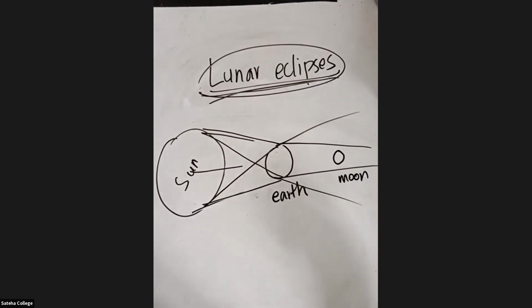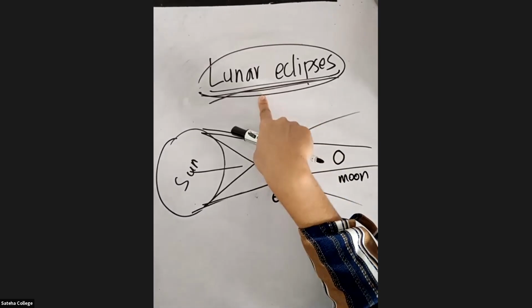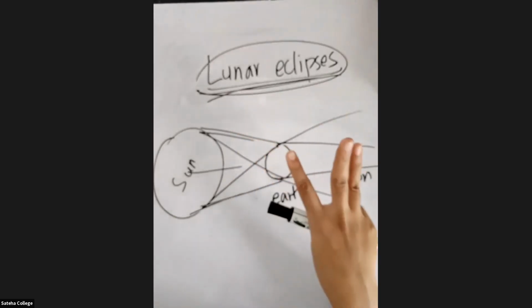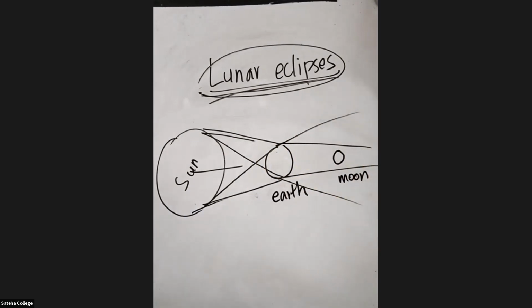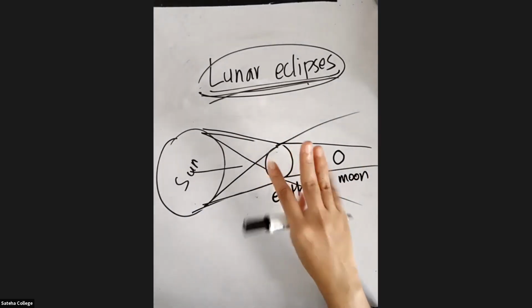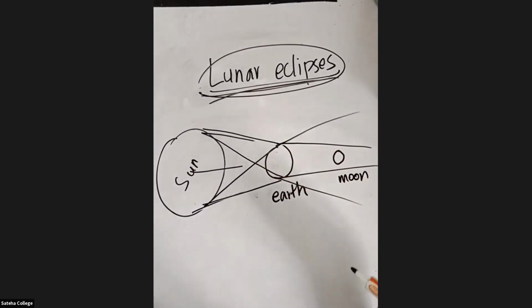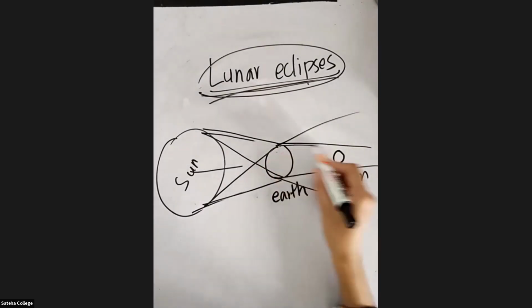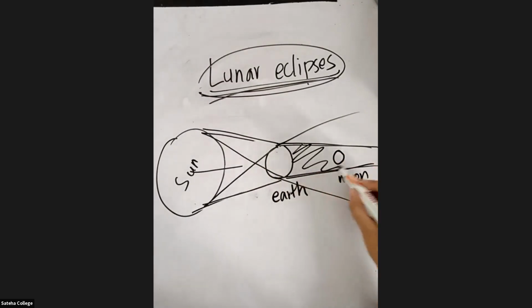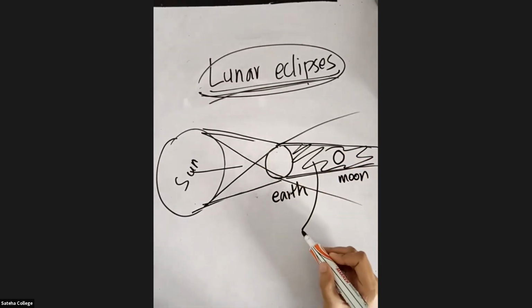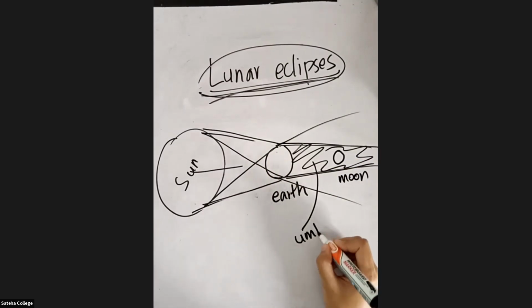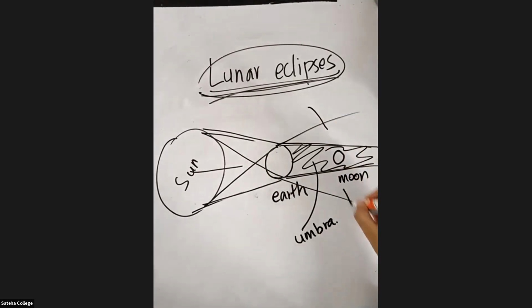So when you consider lunar eclipses, there are 3 types. Like solar eclipses, we have 3 types of lunar eclipses according to the shadow that is falling on the moon. So this area, what do you call it? Is it umbra? Is it penumbra? What do you all think? Umbra. Very good. That is umbra. What are these regions? Yes, these regions are called penumbra.